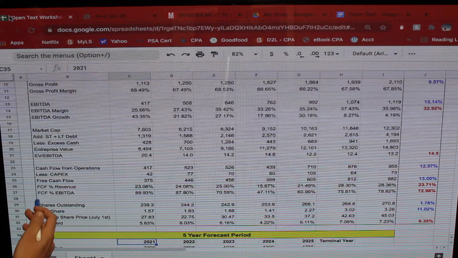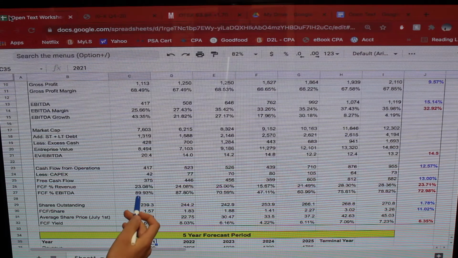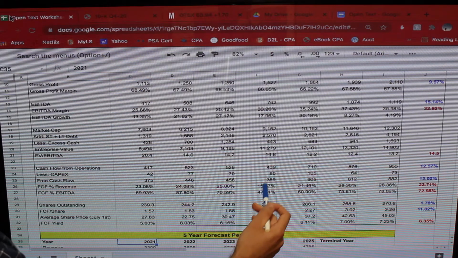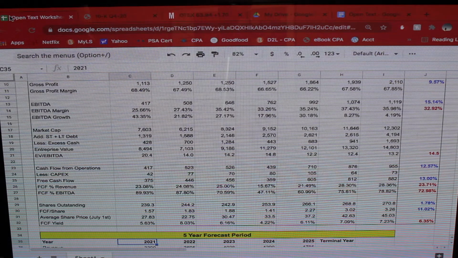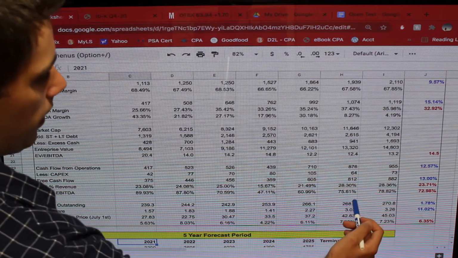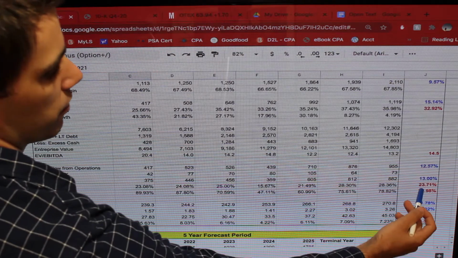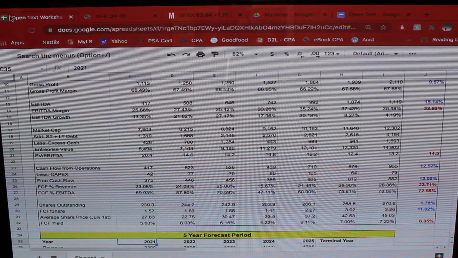And then we can also look at free cash flow as a percentage of EBITDA, which is what I personally like to use. So we can see it was a bit higher in these years here, almost 90%. It then went down in this one year. They had some type of one-off expense in this year, I believe. And then it's grown a bit, back up to about 75, 78% there. So it has an average of about 73%. So free cash flow as a percentage of EBITDA, usually around 73%.